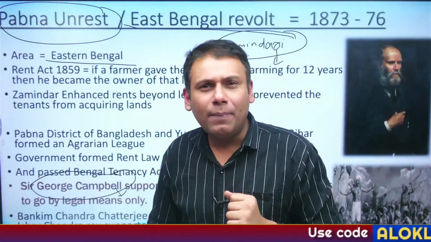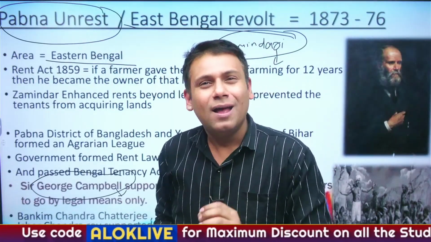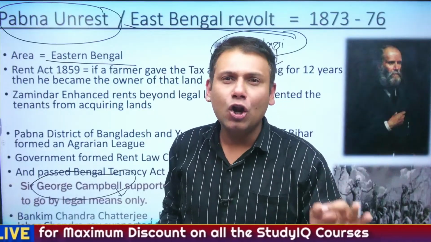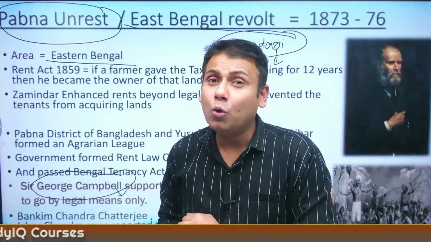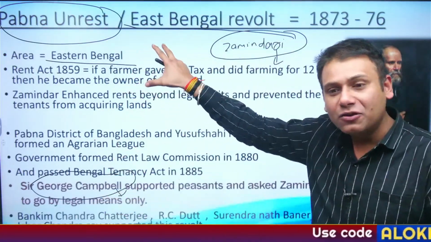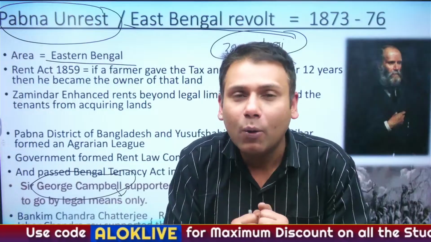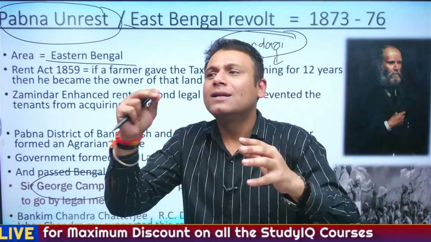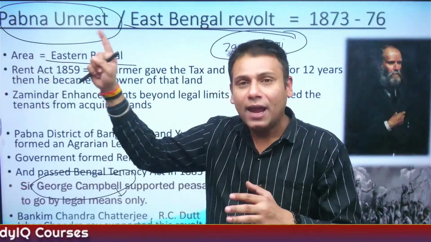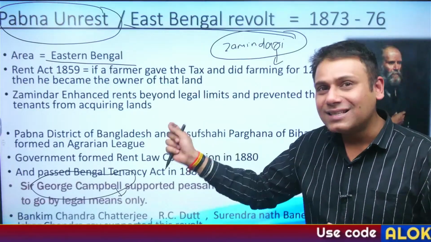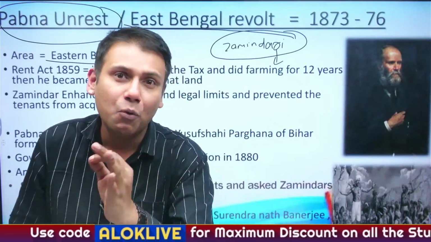So Sir George Campbell supported the cause of the peasants at that time. And what did he suggest to the peasants? Rather than going for violent means, knock on the doors of the court. And to knock on the doors of the court, you have to go through legal expenses. So what did the peasants of Pabna do? They went for resource pooling. What is resource pooling? They collected some amount of money from individual peasants so that they could bear the legal expenses involved during the movement. And this in the books of history is referred to as Pabna unrest or Pabna peasant movement.